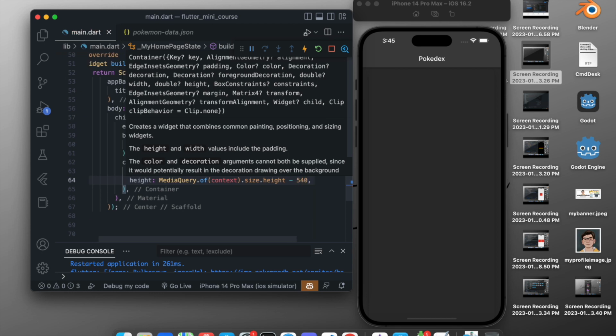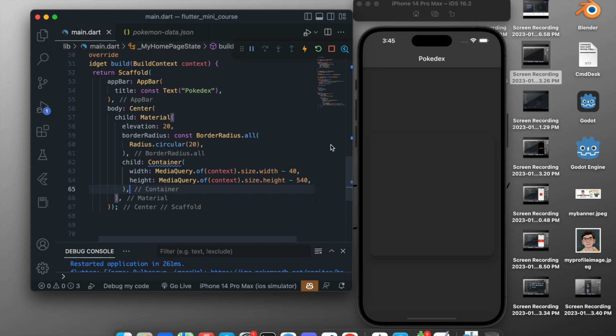So we don't want much height, so we will subtract 540, and you can see this created a container right here. So yeah, this created a cool container, and it gives an elevation or a shadow effect below this. This is because of the material, and inside the material we added the elevation, and you can also see border radius is 20. So yes, this looks good. Now if we save this, we can just add some children inside this.